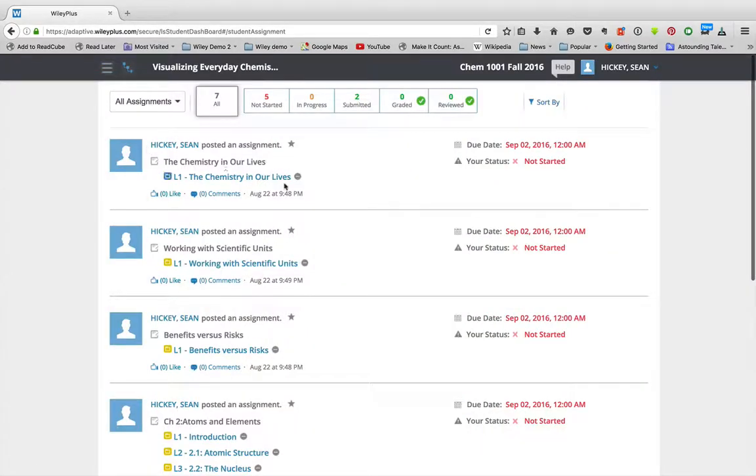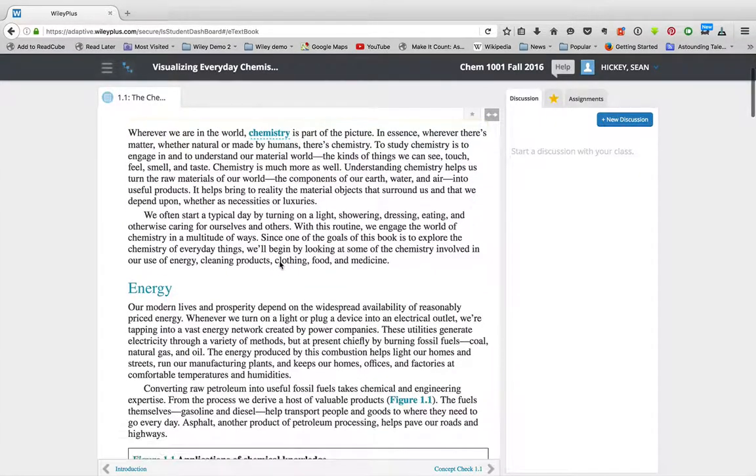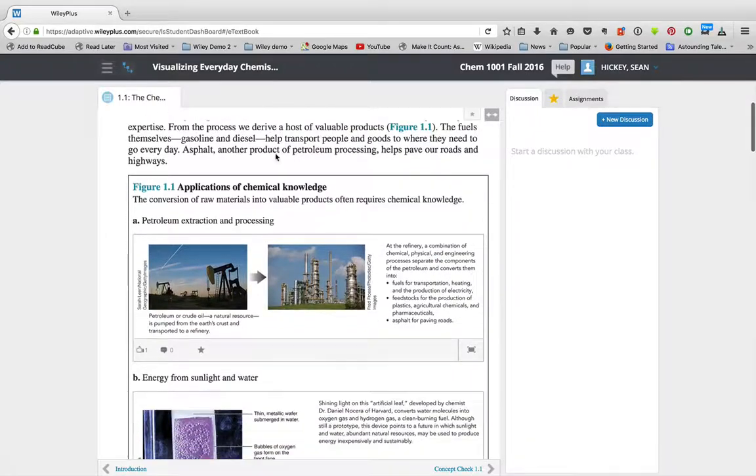The assignments, if you take that, you can go to your assignments. I haven't started 5 of my assignments. I've submitted 2, so this is the next one that I haven't started, so I can click on that. Go ahead and read through that. So you read through, you can hover over a word and get the definition.